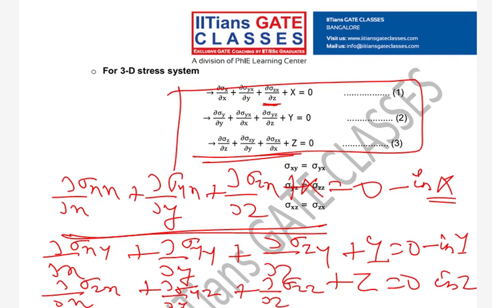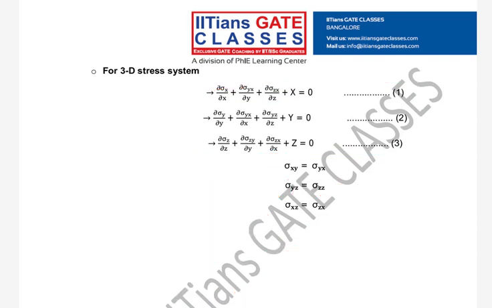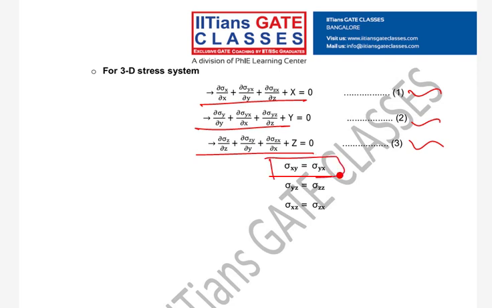Okay, so I have these three equilibrium equations in x, y and z direction. Since I have already written my moment equilibrium about the z axis, what is it? Sigma xy equal to sigma yx.